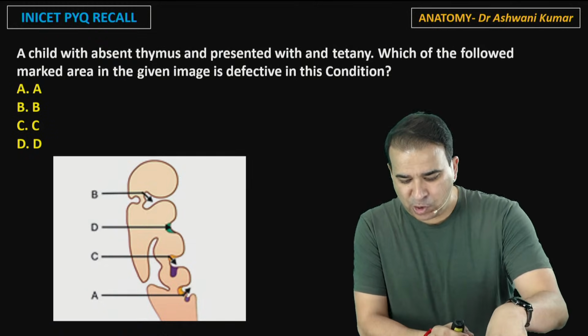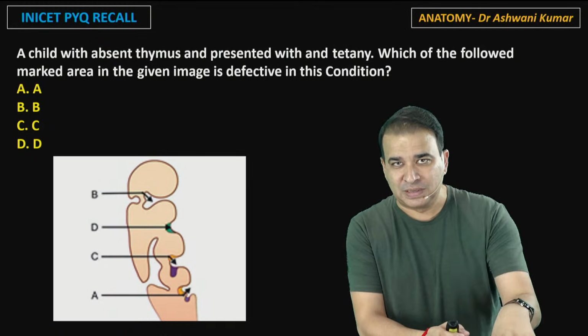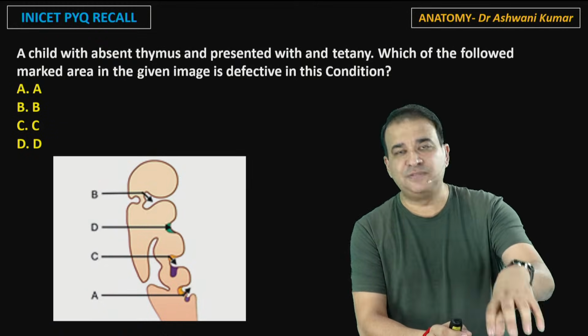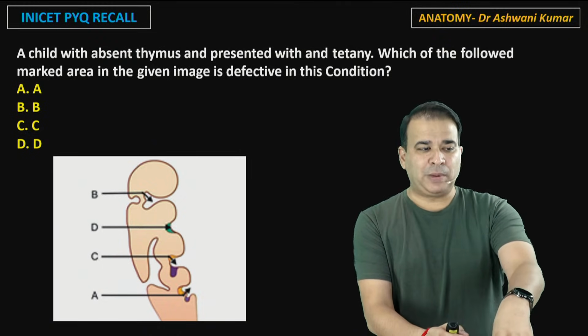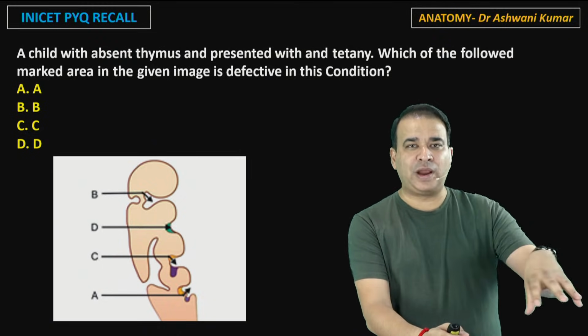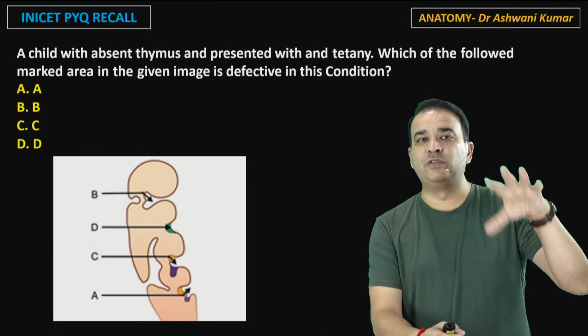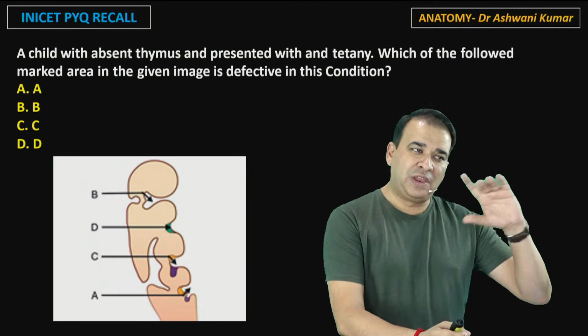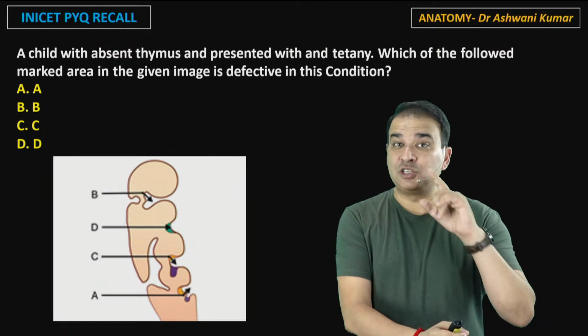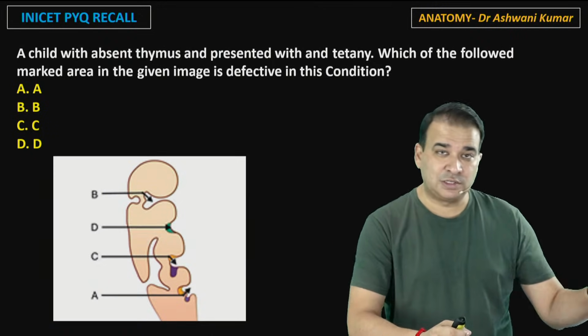Now, something in embryology that you just cannot miss is the pharyngeal arches. If you pick up the papers of the last 5 years, you will find a question on the pharyngeal arches in a different form, they keep on asking it. Pharyngeal arch arteries, they've asked this. Pharyngeal arch nerve, coming from where? Neural crest cells, they've asked this question.